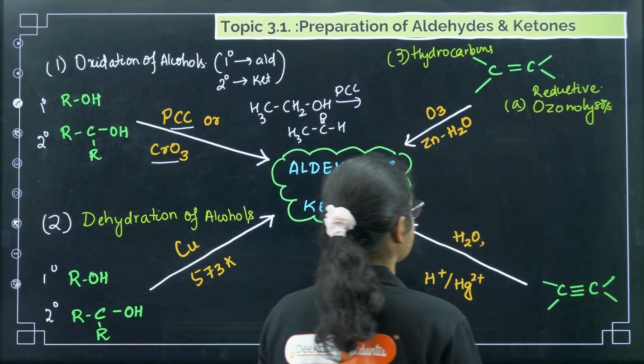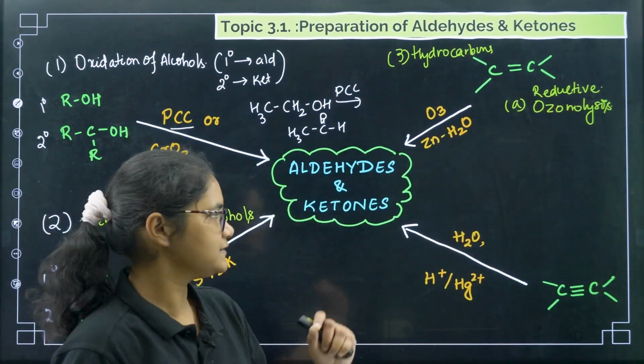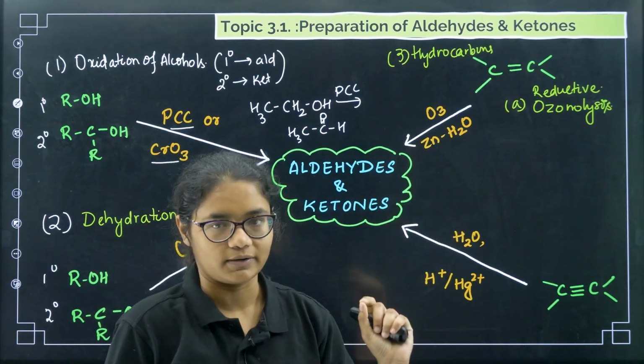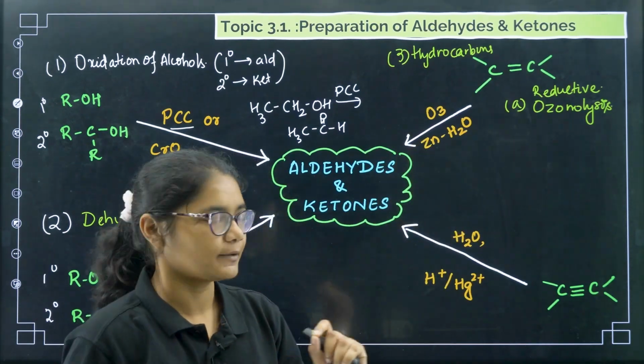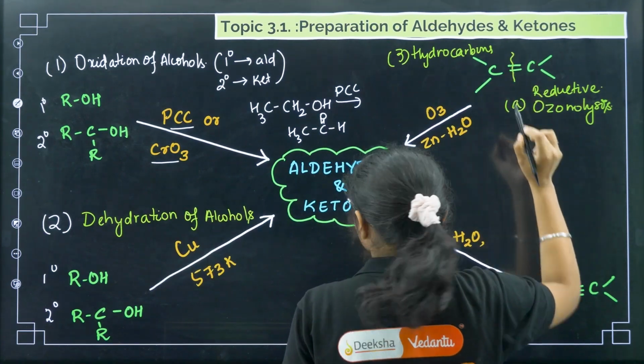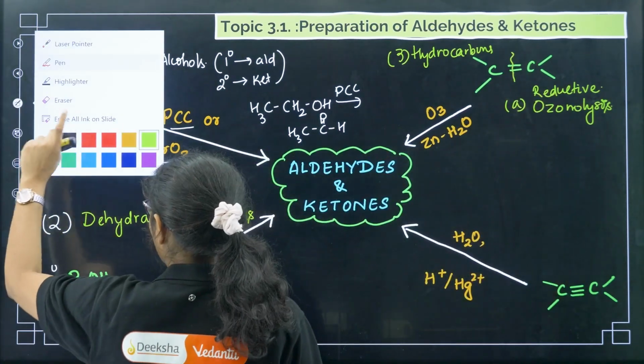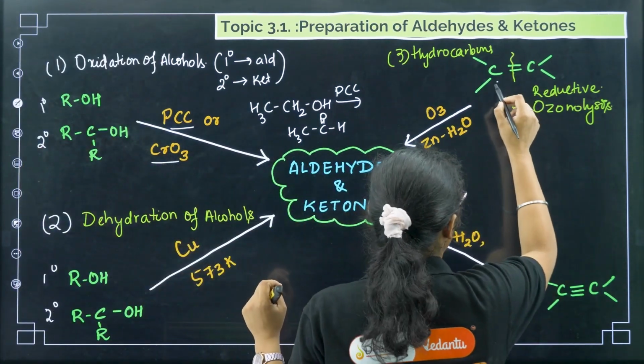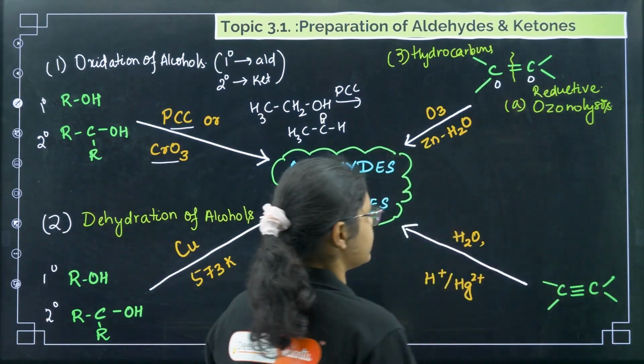What is the reagent required for reductive ozonolysis? O3 and zinc water. So when we treat this, what happens? This bond breaks. You have to break this double bond, and you have to add oxygen on this side and oxygen on this side.